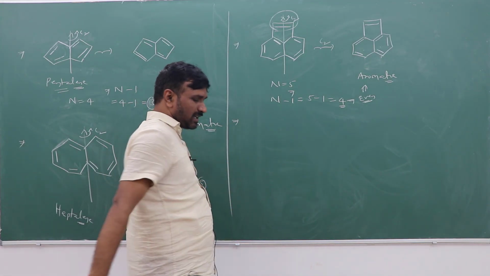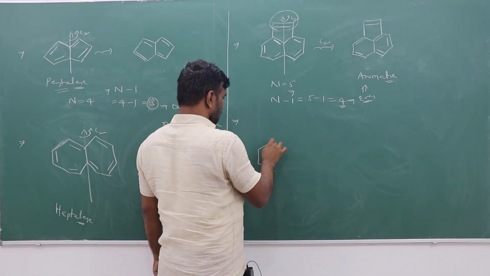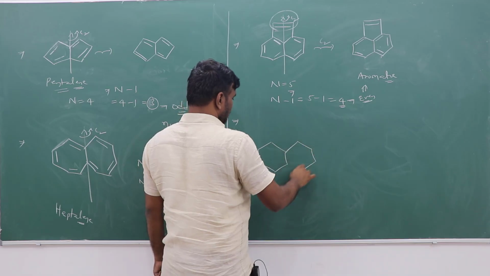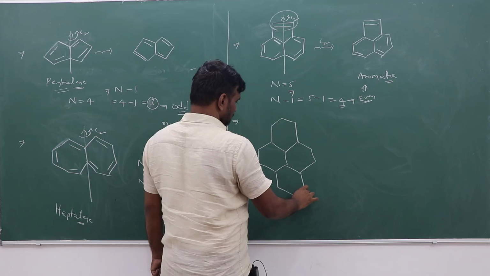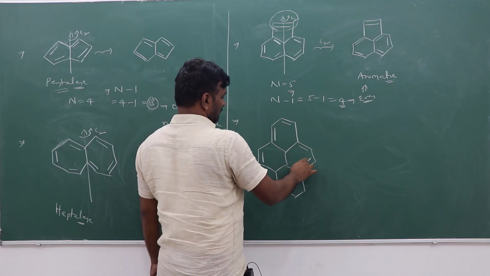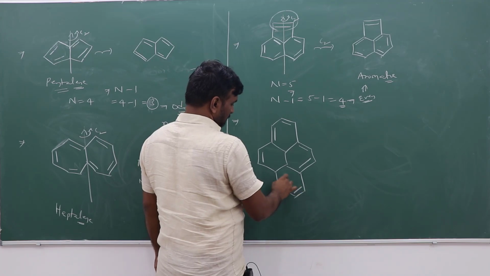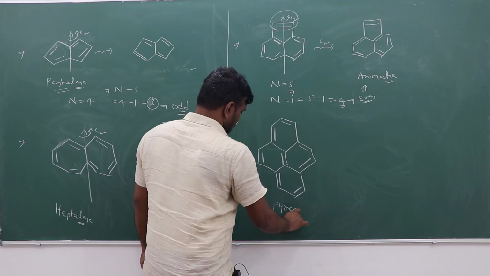Another example is the pyrene molecule. Pyrene can be explained only by Craig's rule.